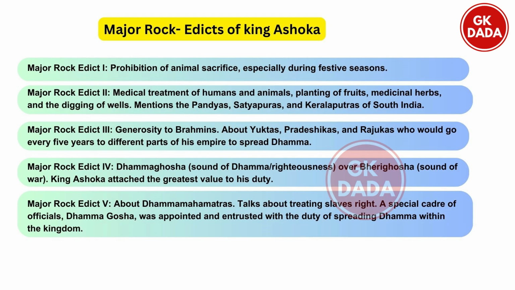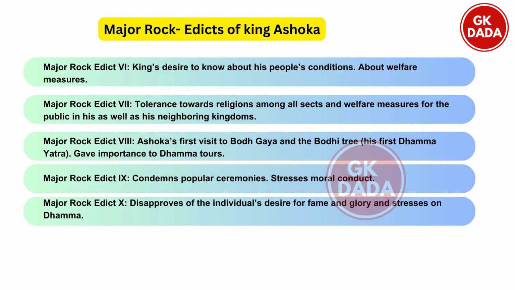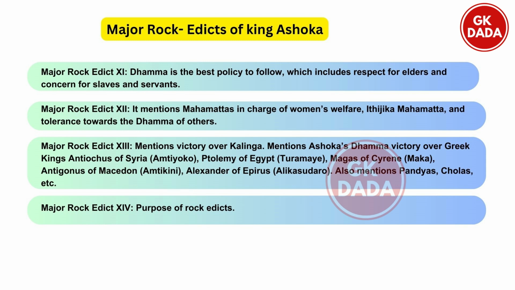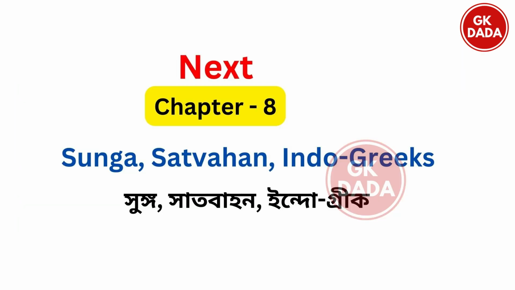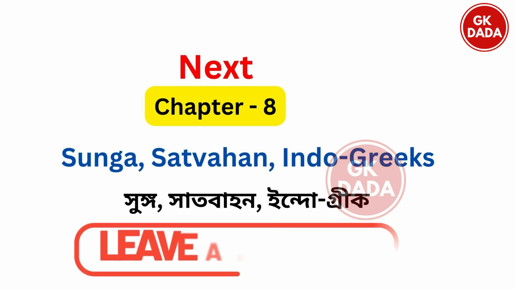Here is a list of major rock edicts of King Ashok. You can note it down if you wish. And along with that, the 7 essential organs of the state by Kautilya. Okay, in the next video we will cover chapter 8 Sunga, Satvahan, Indo-greeks.